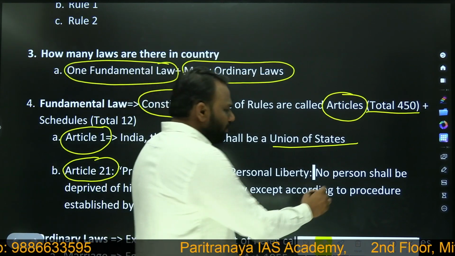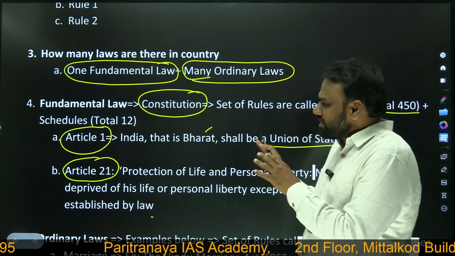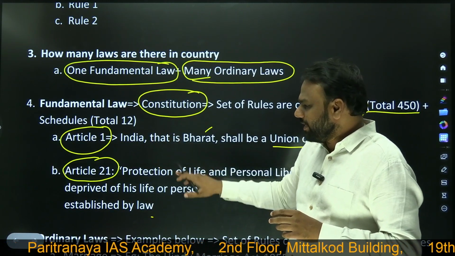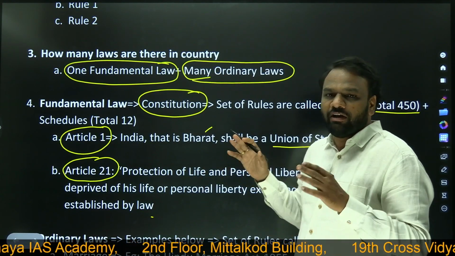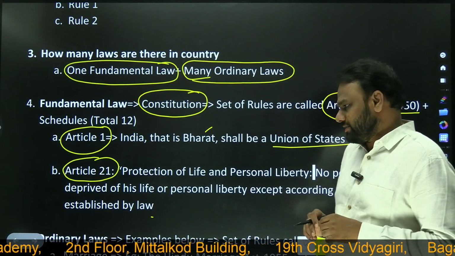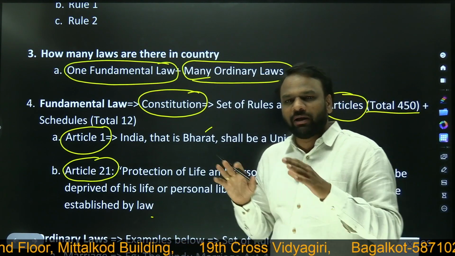Now we need not go into understanding the meaning of this article, but from this discussion we shall understand that articles consist of few statements. So Article 1 consists of one statement, Article 21 consists of another statement. So totally we have 450 such statements, and these statements we call articles. So this was about the fundamental law.